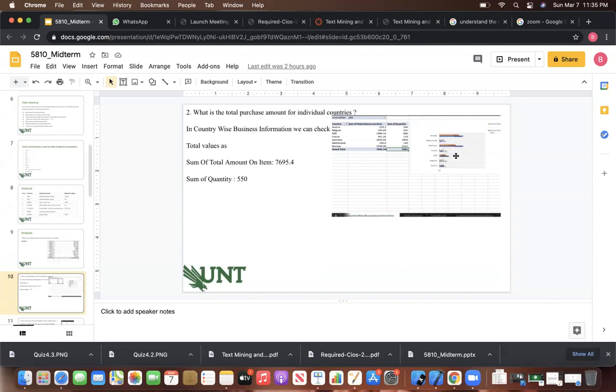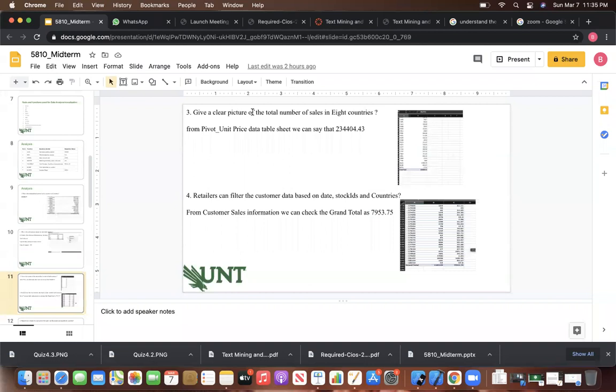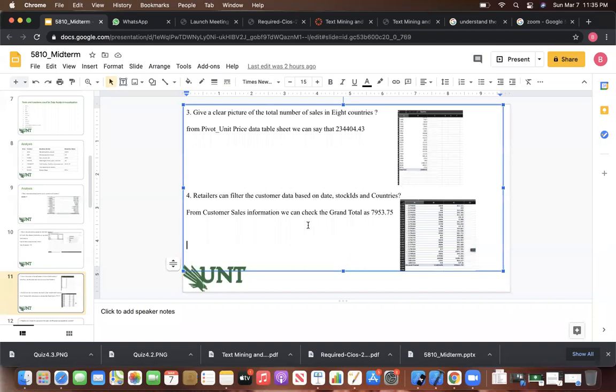And also here I drew the pivot charts for the individual countries. And also here I explained the total number of sales in the 8 countries using the pivot tables. And also I can filter the data based on the stock IDs and countries, and the date, by using the pivot tables and pivot charts. So I did it using the pivot tables. You can observe it in my Excel sheets. So these are the customer data.